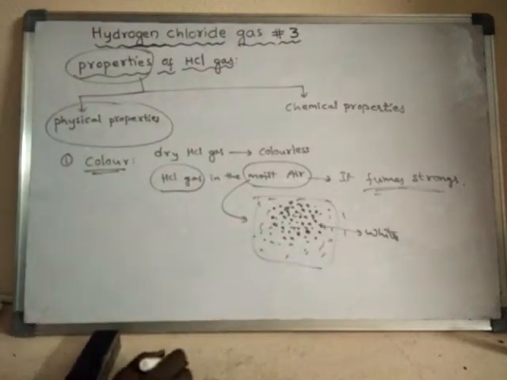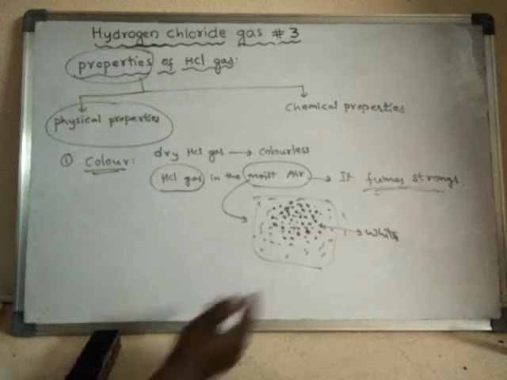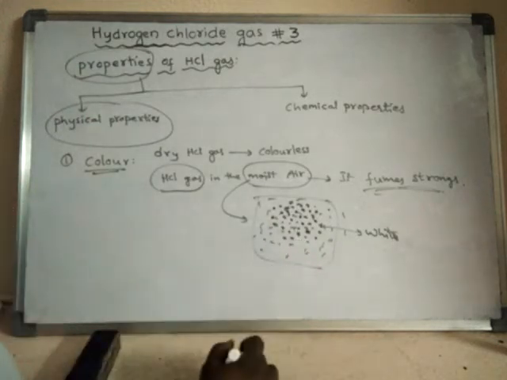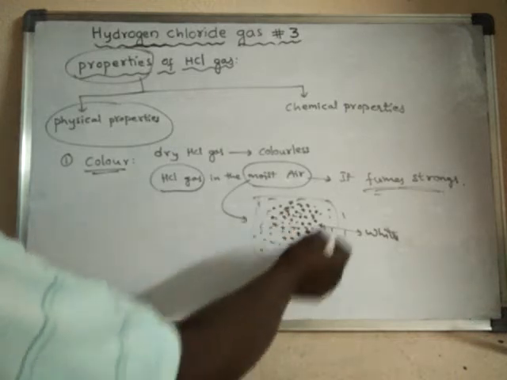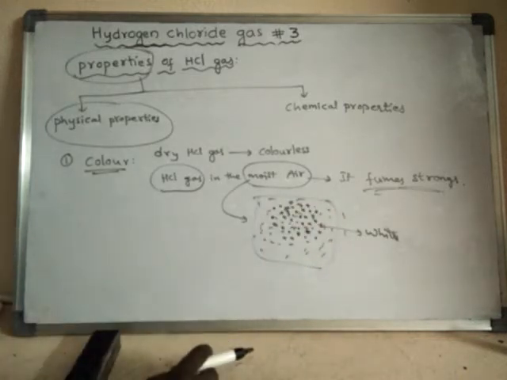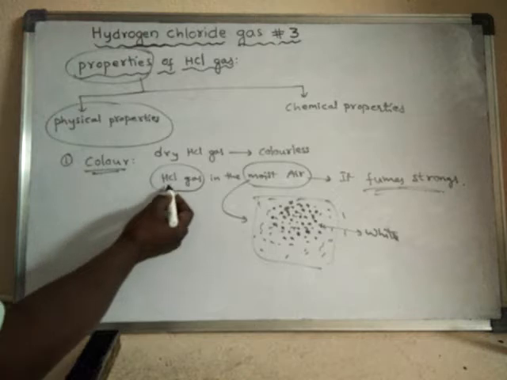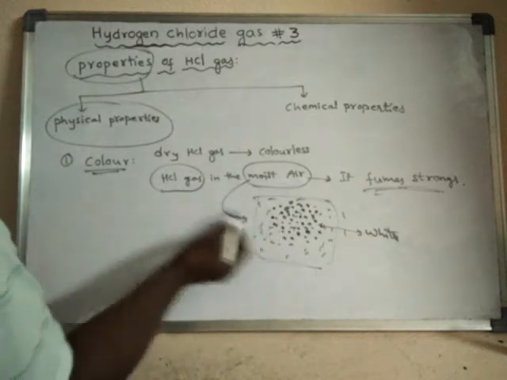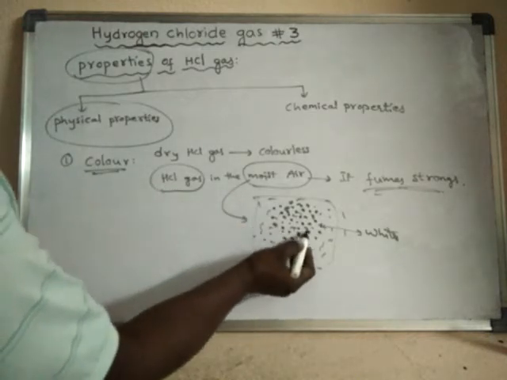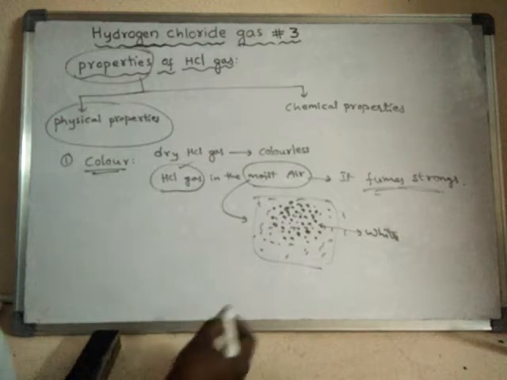Okay. What is the meaning of fuming? Fuming means here appearance of tiny droplets of HCl in the air due to the presence of tiny droplets of HCl. Why is this HCl forming droplets? Because inside the moisture, HCl gas is dissolved.